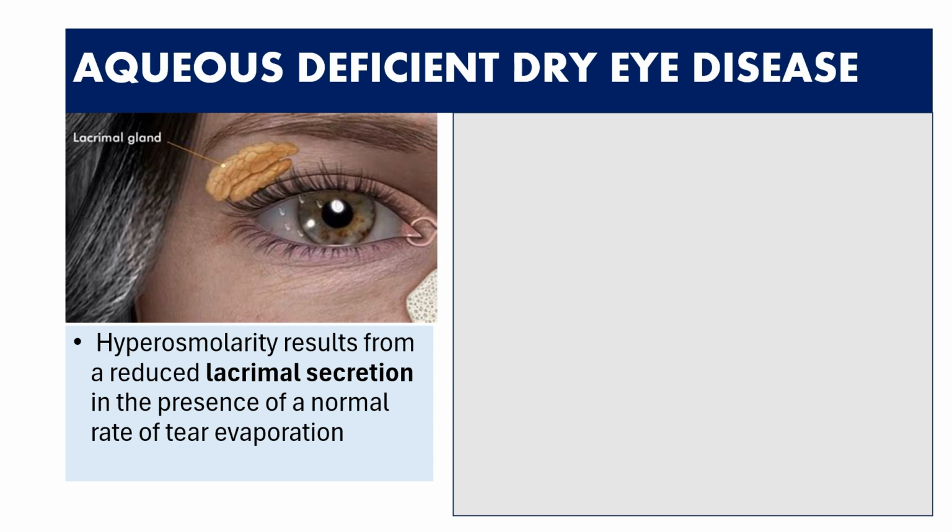Now, whenever the lacrimal gland itself is not going to secrete the lacrimal fluid, or the aqueous component of the tear fluid, what will happen? The osmolarity is going to go up, right? So you can see that both evaporative as well as aqueous deficient dry eye disease are ultimately causing hyperosmolarity and unstable tear film, right? Now here the disorders of the lacrimal gland are going to play an important role in the pathogenesis of the aqueous deficient dry eye disease. And the most common one is Sjogren's syndrome dry eye.